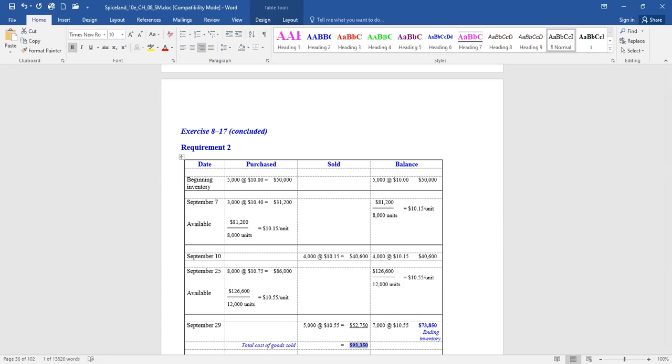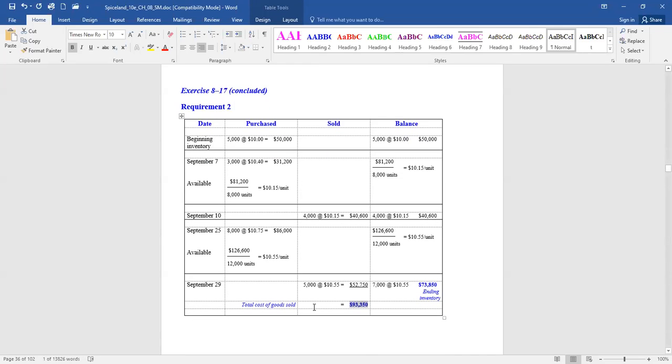Average cost, it's just a different system, perpetual versus periodic. Periodic, we wait till the end of the year, find one average cost and determine what was sold, what's left, and that's how we value the inventory. Perpetual, we're constantly updating for the purchases and sales, so it's just a different approach. You're still averaging them. So that's how we would use the average cost method.